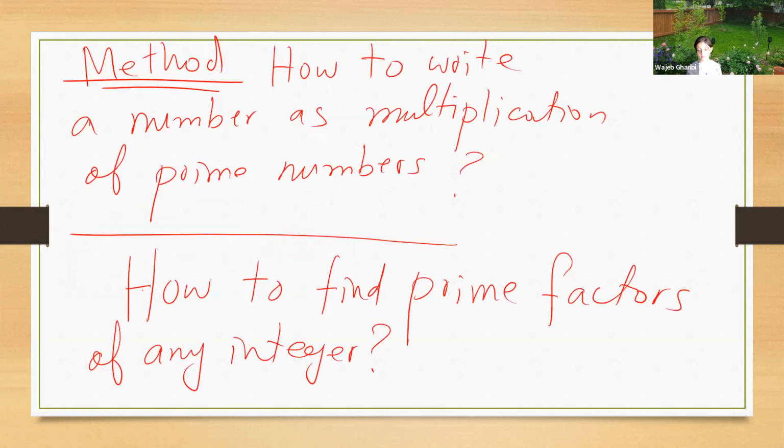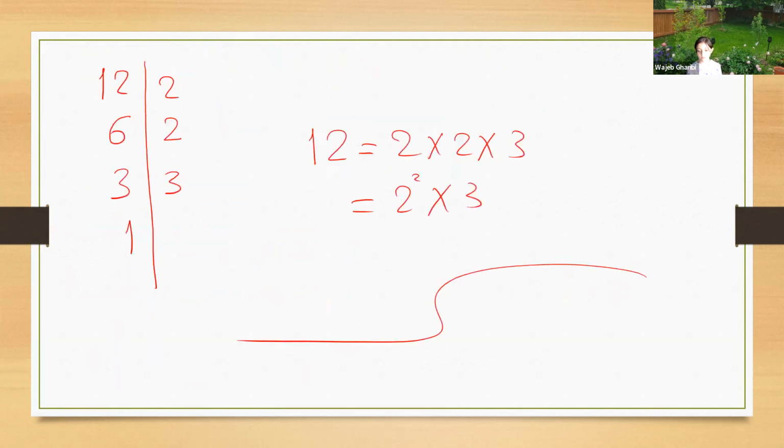How do we write a number as a multiplication of prime numbers, or how do we find the prime factors of an integer? By division. We divide 12 by 2 is 6, 6 divided by 2 is 3, 3 divided by 3 is 1. 12 equals 2 times 2 times 3 equals 2 squared times 3. So we search for the smallest prime number by which the given number is divisible, 2. If not, we go to the second one, 3, and then to 5, and so on.